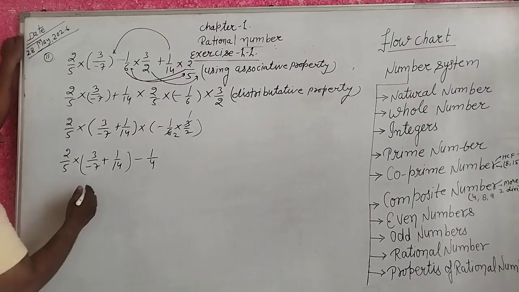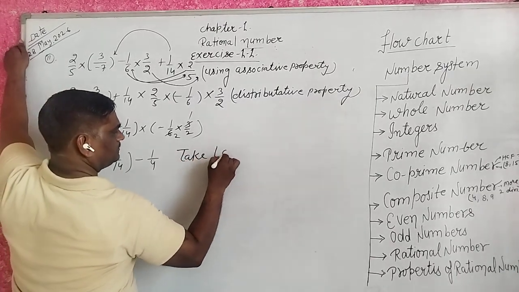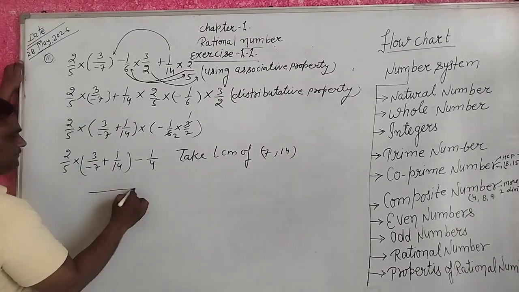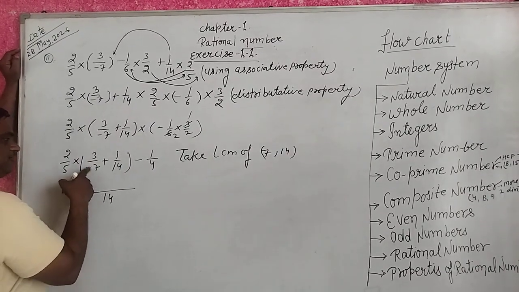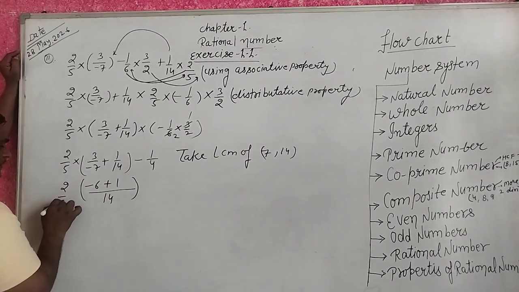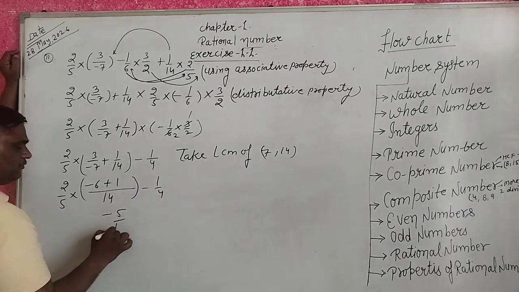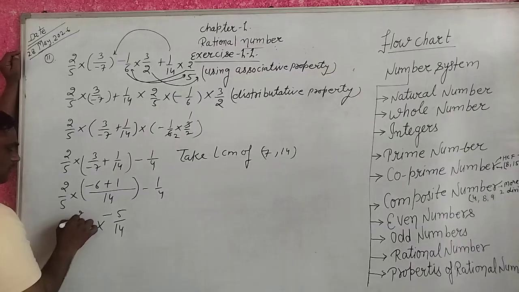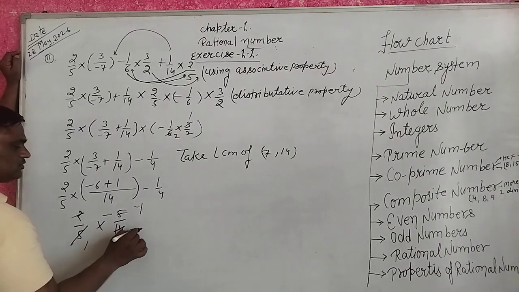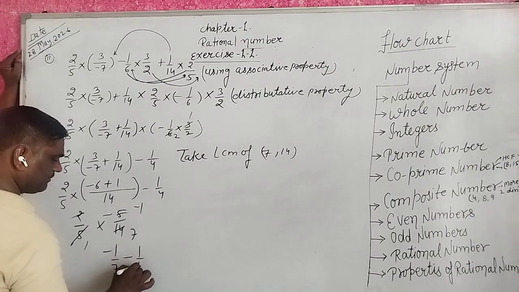Yes. Take LCM of 7 and 14. 7 and 14 LCM 14. 7 2s are 14, 2 3s are 6 plus 1. 2 upon 5 into minus 1 upon 4 minus 5 upon 14 into 2 upon 5. 5 1s are 5, 2 1s are 2, 2 7s are 14, minus 1 upon 7 minus 1 upon 4.